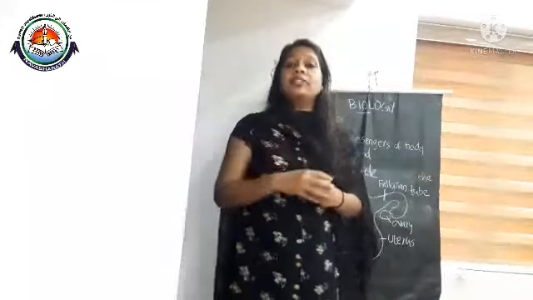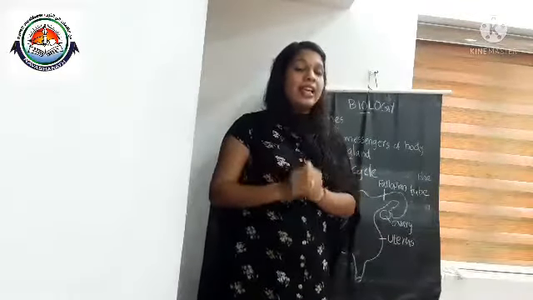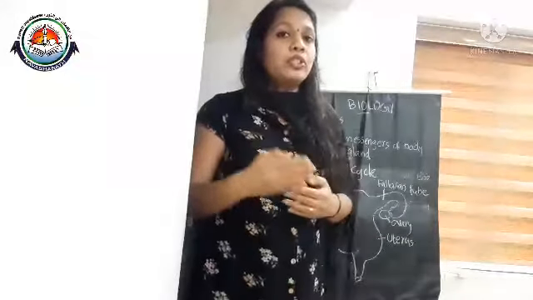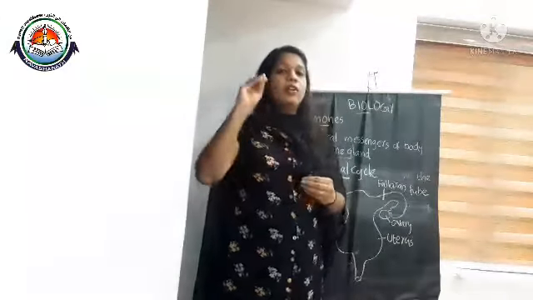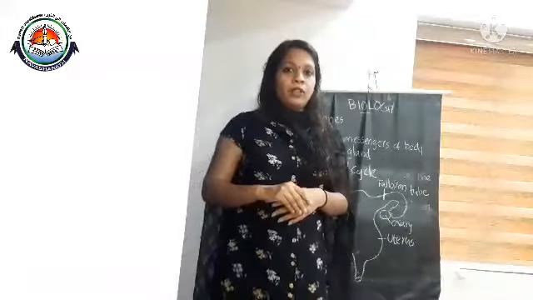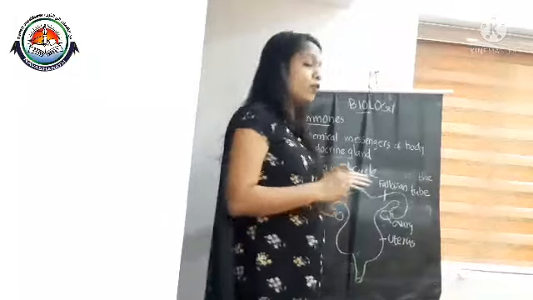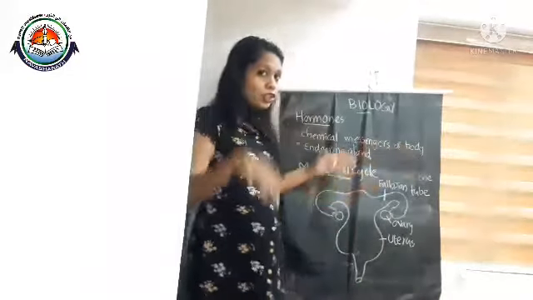A mature ovum, or egg, is released from the ovary. This is a sexual phase in the human female, and that phase of producing an ovum from the ovary is called ovulation. Ovulation is a process in the menstrual cycle.